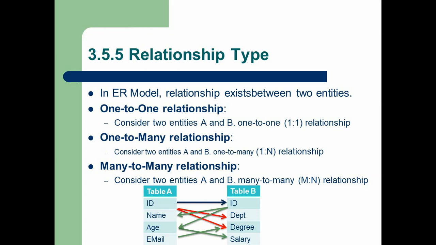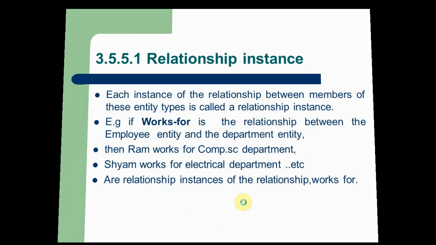If a user wants to connect table A with table B by using a one-to-one relationship, he or she may use these primary keys to connect. So this type of relationship is called one-to-one relationship.